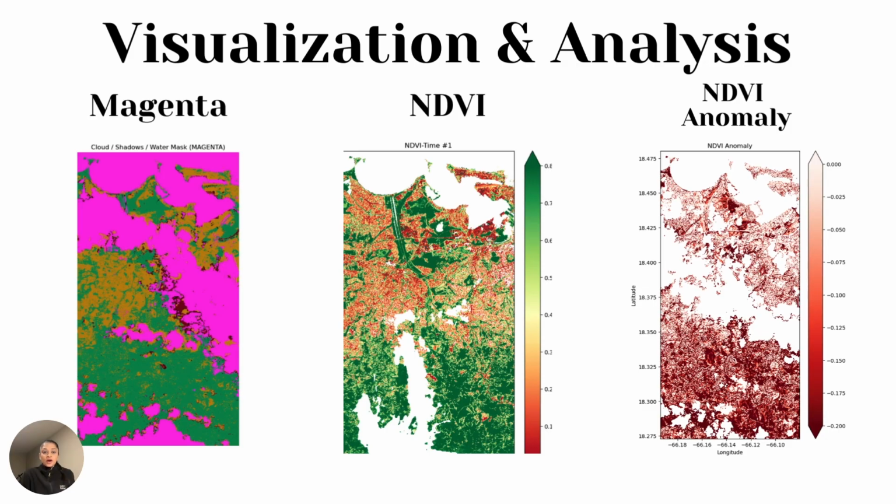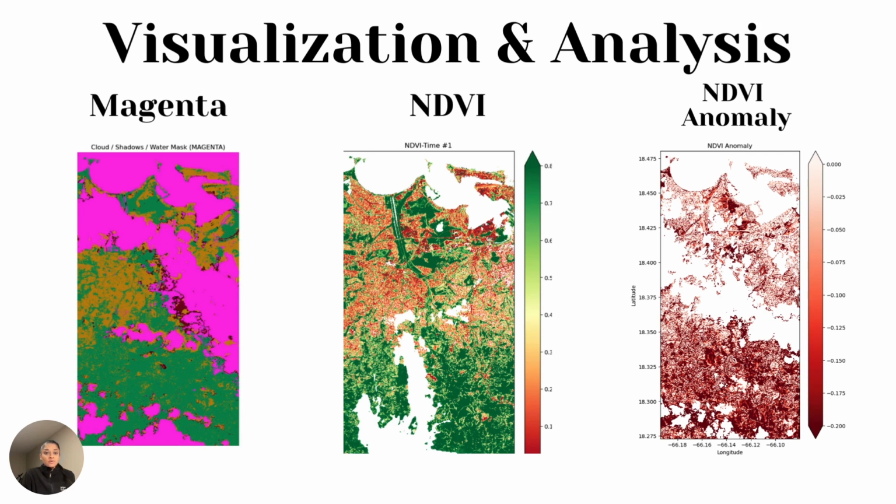Next, we'll explore how enhanced satellite image analysis helps us monitor and understand changes in vegetation and other crucial environmental factors over time. Let's dive into our visual aids to better understand this process, starting with the image on the far left. First, we see an image utilizing the Sentinel-2 SCL band classification.